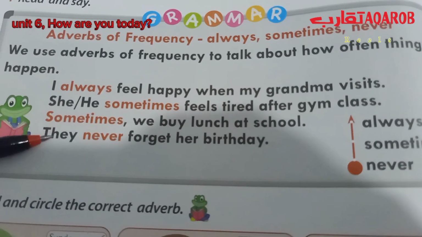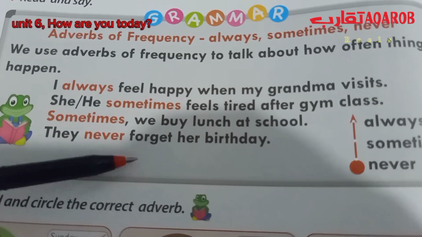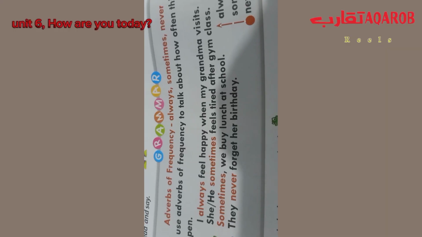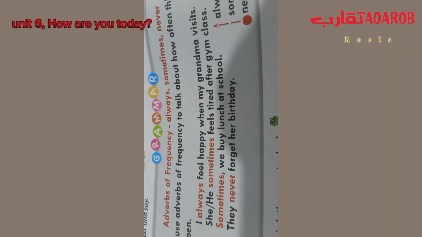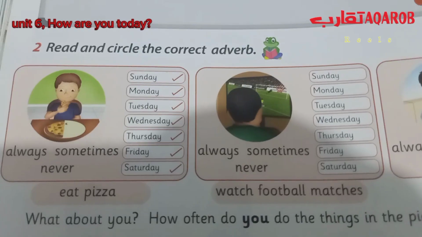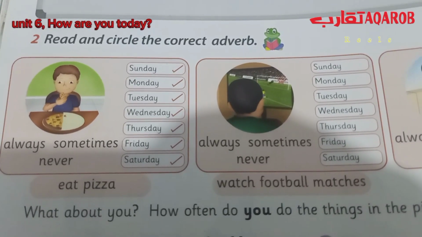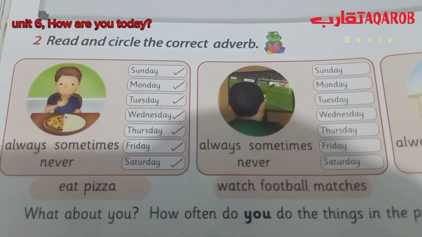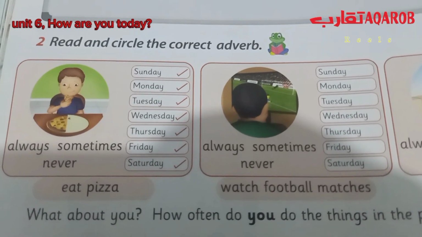Okay, here. They never forget her birthday. So they remember her birthday every year. They never forget her birthday. Okay, here we have to read and circle the correct adverb. So always, sometimes, or never.